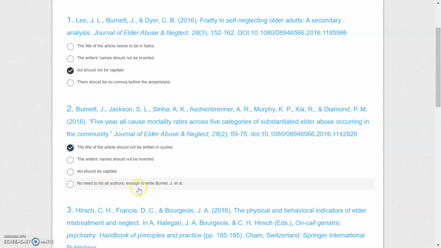No need to list all authors, enough to write Brunet et al. No, because we have 1, 2, 3, 4, 5, 6, 7 writers. Up to 7 writers, we write all writers' names down. So this is the answer. In APA on the reference list, we do not put the article's title in quote marks.